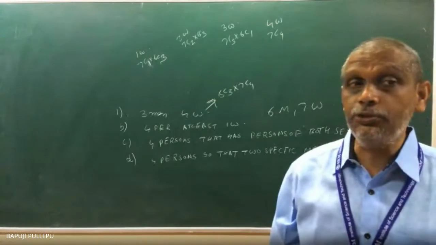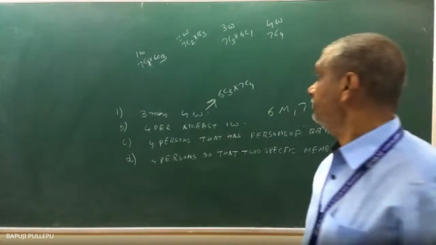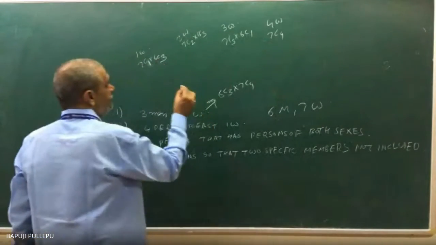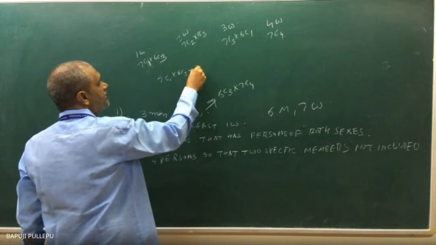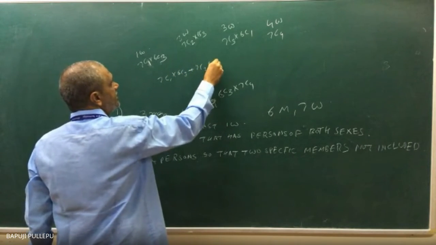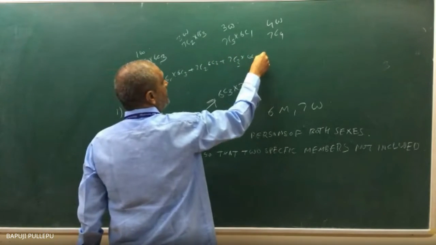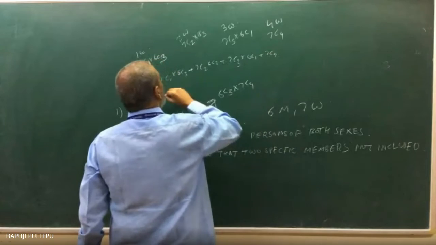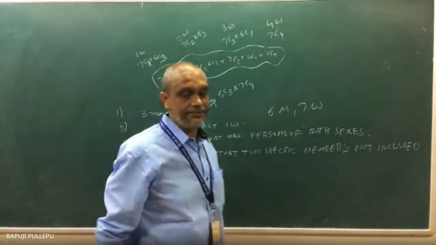Addition, very good. That is important. Into means the whole thing will collapse. Correct or not? So how will you do? At least 1 woman chance is what? 7C1 into 6C3 plus 7C2 into 6C2 plus 7C3 into 6C1 plus 7C4. These all combinations will give at least 1 woman chance.